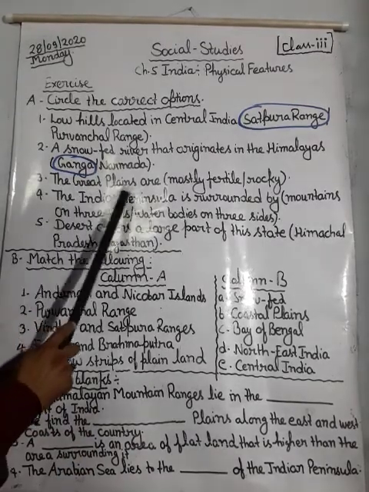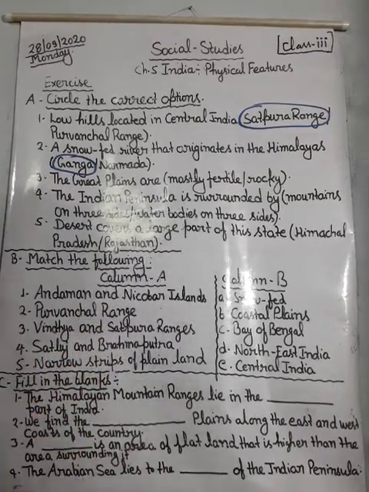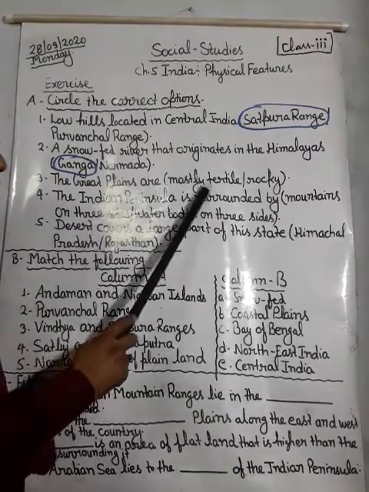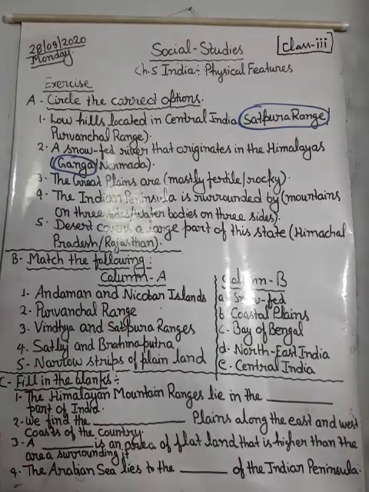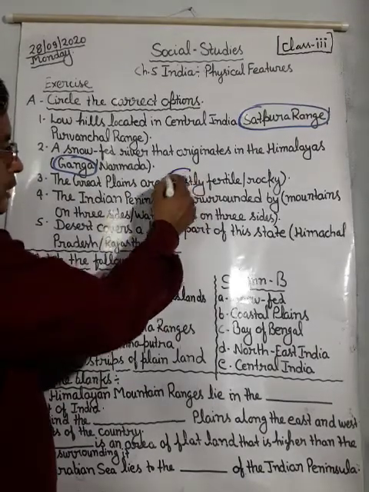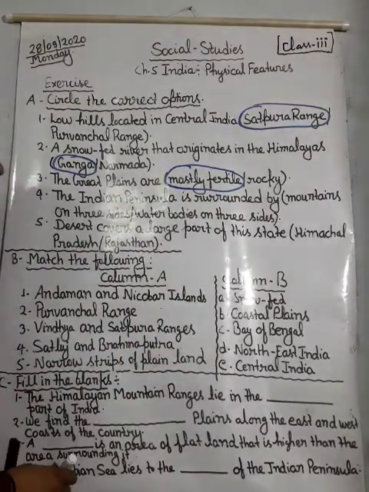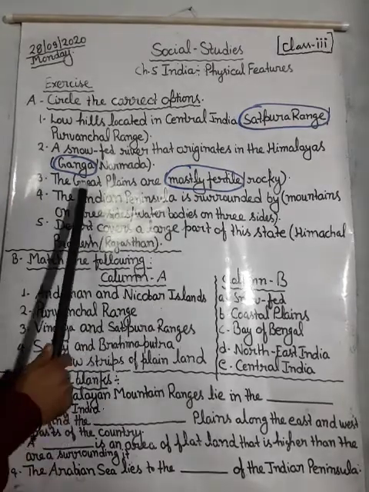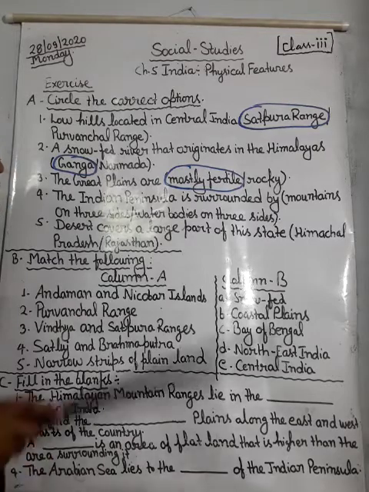Next is the Great Plains are. You have to tell about the Great Plains. Great Plains are mostly fertile, rocky. What will be the correct answer? Mostly fertile. Great Plains are mostly fertile. Yes, student? Great Plains are not rocky but fertile. जो ग्रेट प्लेन होते हैं वो उपजाऊ होते हैं, ना कि चट्टानी होते हैं.